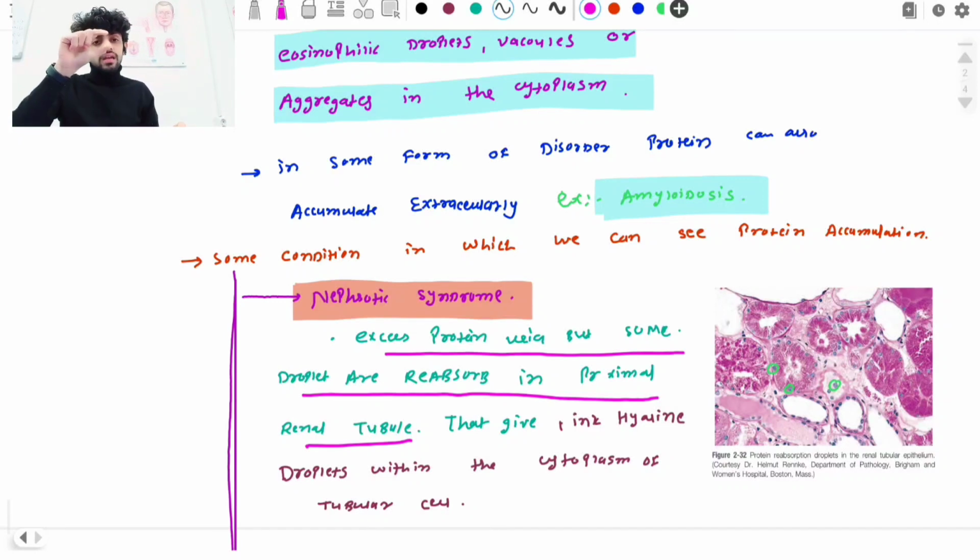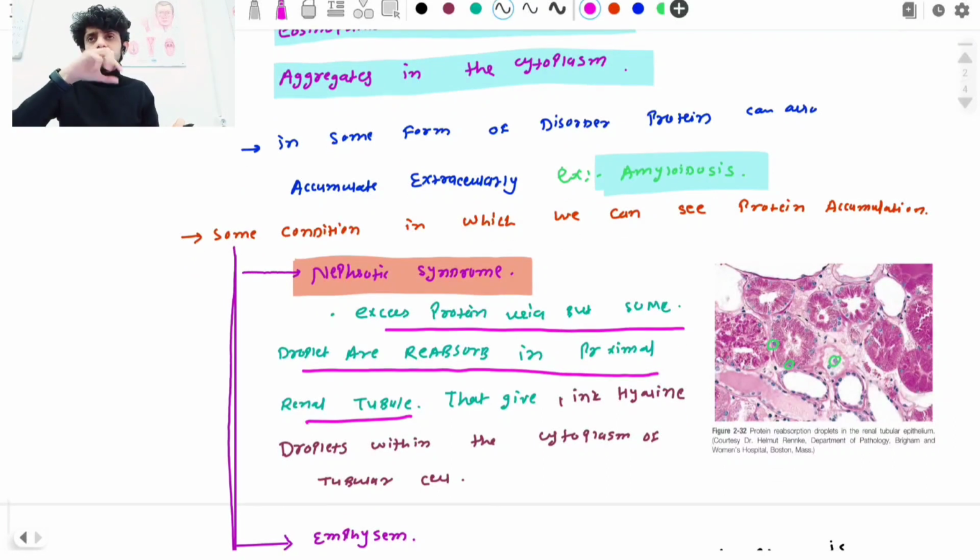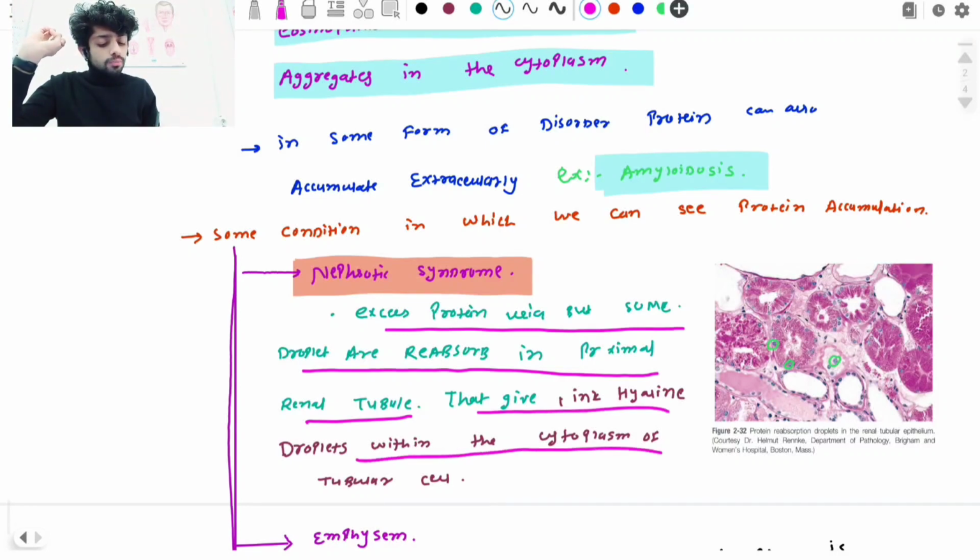But if these reabsorption droplets are accumulated in the renal tubule cells, and we see it under the microscope, what kind of appearance does that give us? Normally that gives us eosinophilic hyaline droplets within the cytoplasm of tubular cells. So, hyaline droplets within the cytoplasm of the tubular cells. We see the image here.